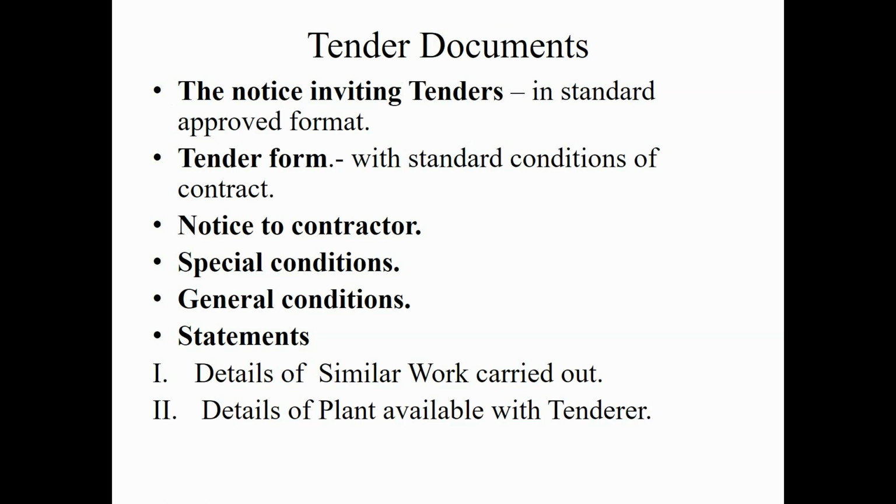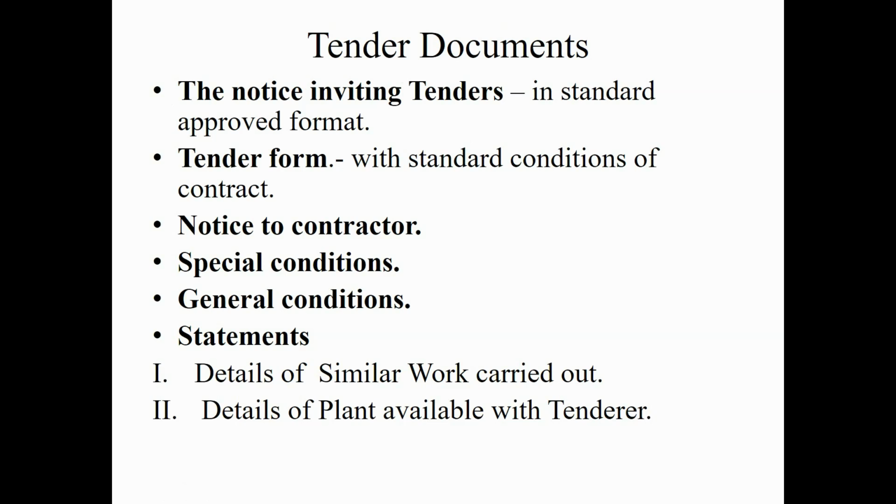Now let us learn about the different tender documents required during the tendering procedure. Number 1, the notice inviting tenders, and the tender notice is in a standard approved format. Then the second one is a tender form with standard conditions of contract. Then notice to contractor, special conditions, general conditions, statements.